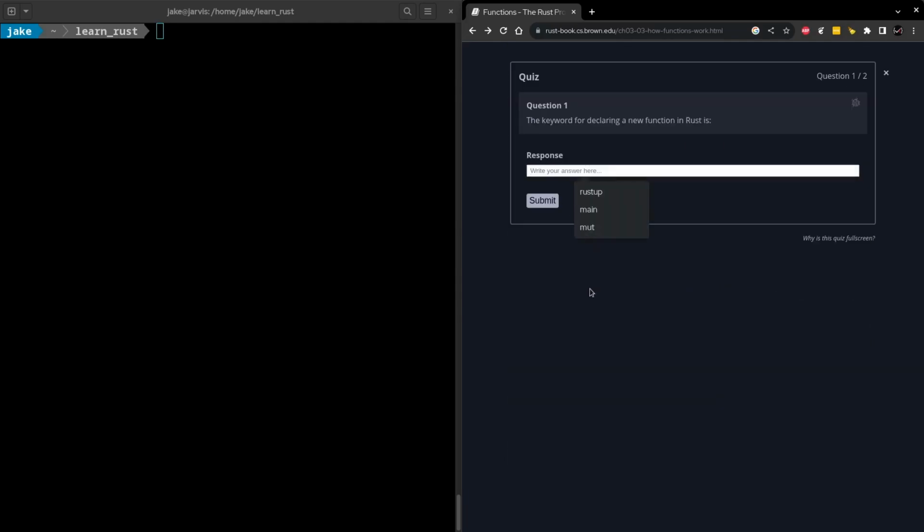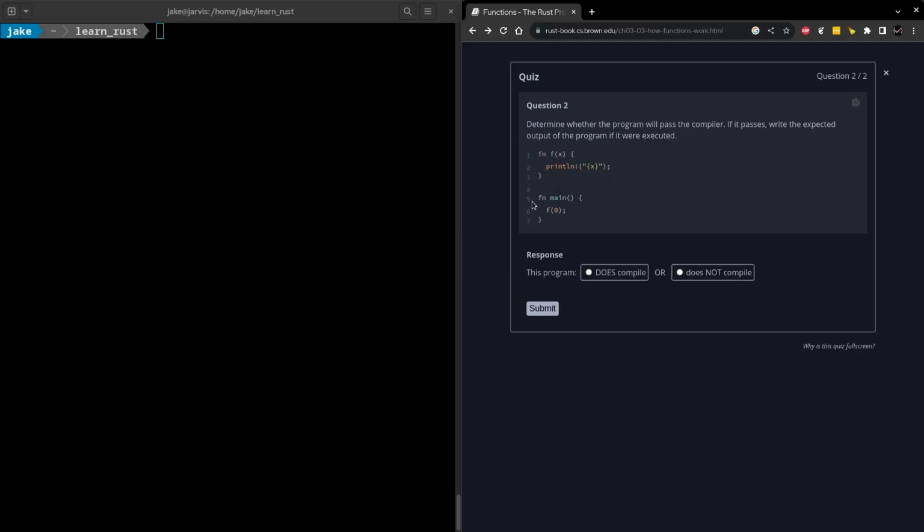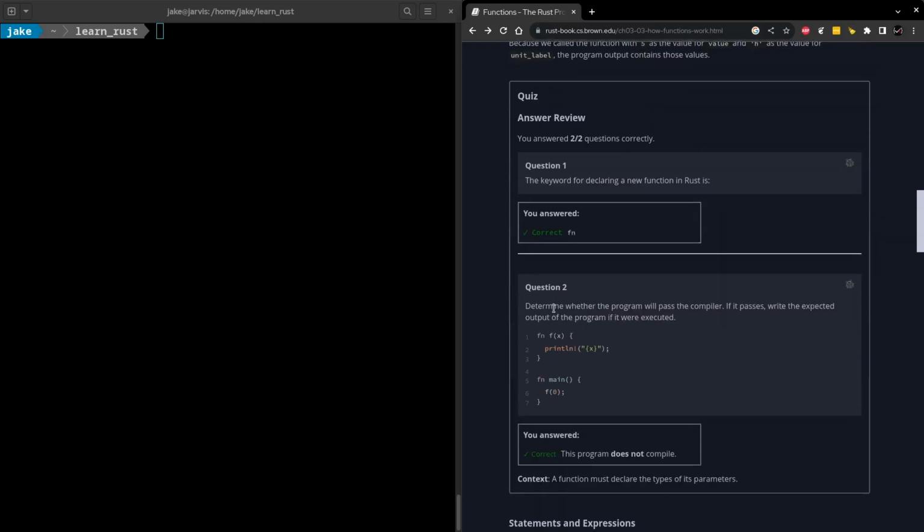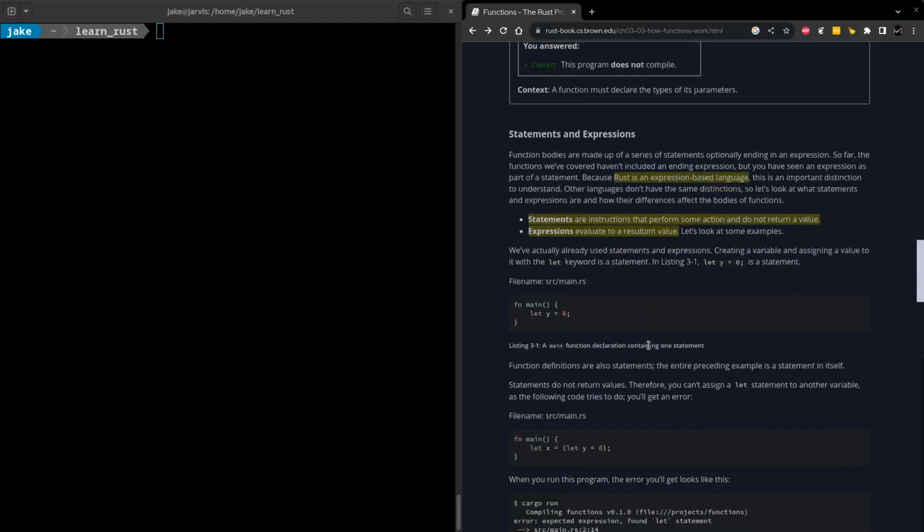The question being, the keyword for declaring a new function in Rust is, and that should be fn, which is short for function. And then we got to determine if this code compiles. And I don't think it will, because they're defining function f, but there's no type annotated for what x should be. So I'm going to say it does not compile. And we're correct with both. Nice. Then let's move on to statements and expressions.